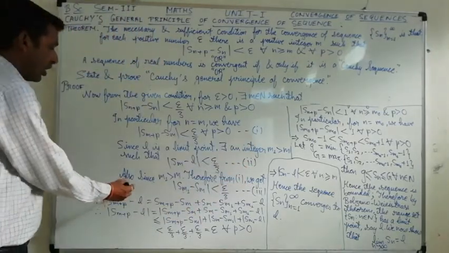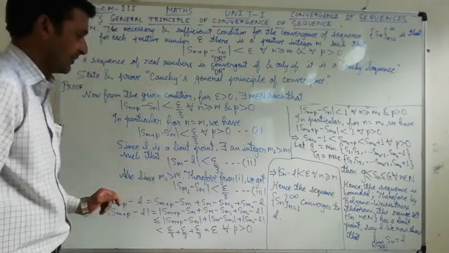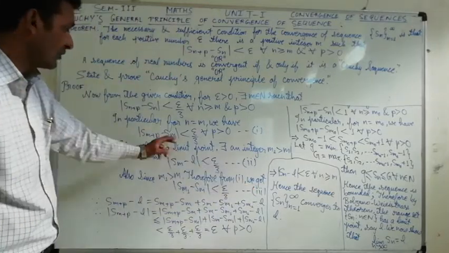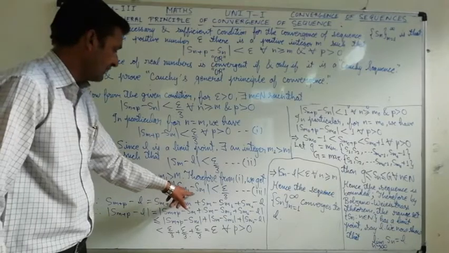Now, also since m1 is greater than m, therefore from the first, if we solve this, it will be Sm1 minus Sm.